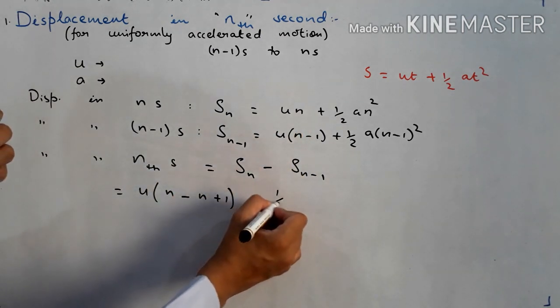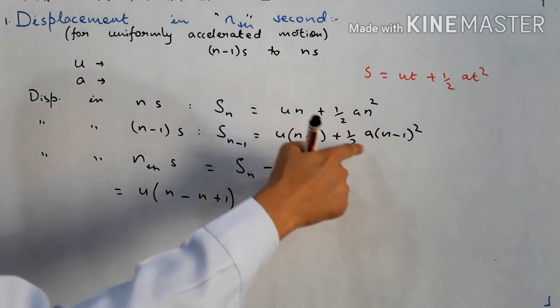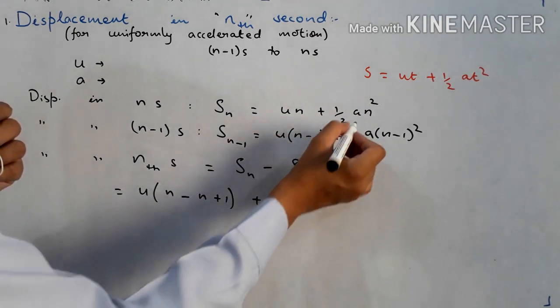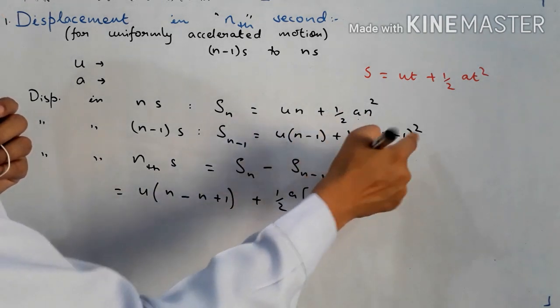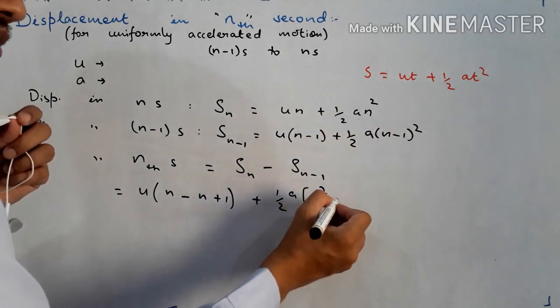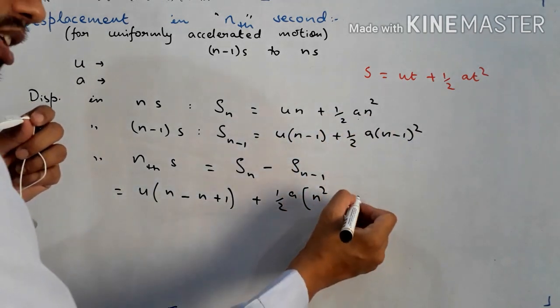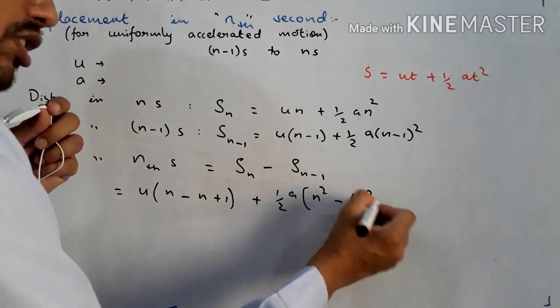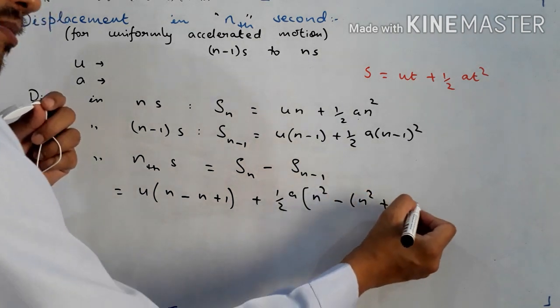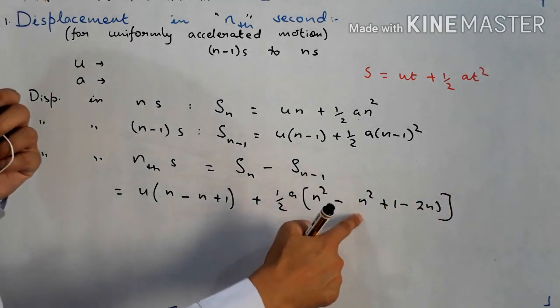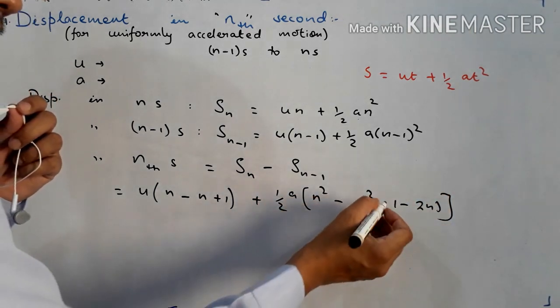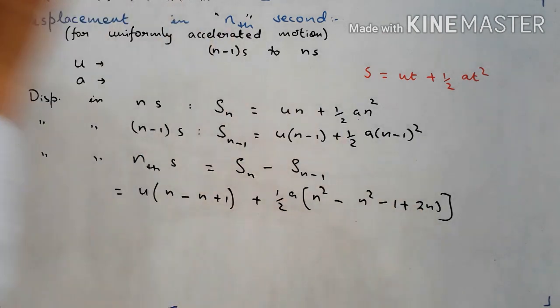Then likewise, half this minus half this. Half you can take common, a also I can take common. Now what is left? n square minus n minus 1 square. So n square minus n minus 1 square is how much? n square plus 1 square minus 2n. Now if I open the bracket, this becomes minus, this will also become minus, and this will become plus.